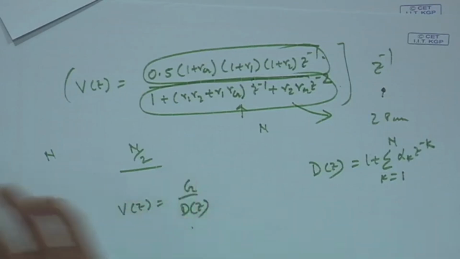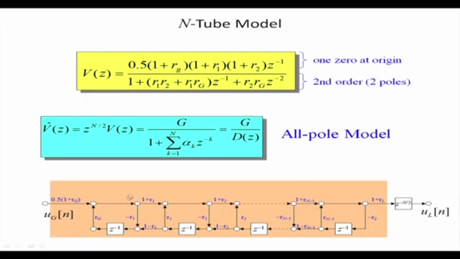Instead of writing the all zero model, z to the power minus half here and z to the power minus half here, I can write this d z in a signal flow diagram as an all pole model, with V z times z to the power minus n by 2. So I can write down the signal flow diagram in the all pole model. Mathematically it is proved that the vocal tract transfer function can be simplified as an all pole digital filter.